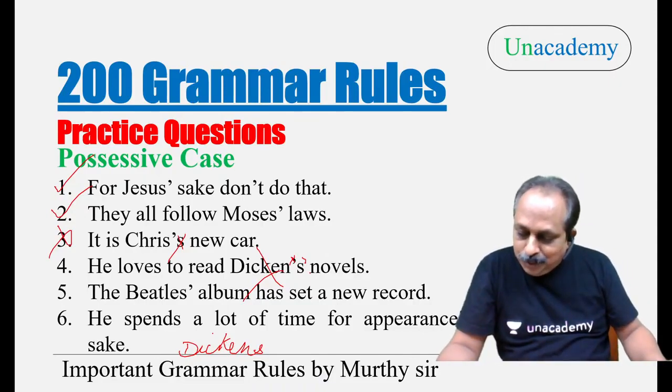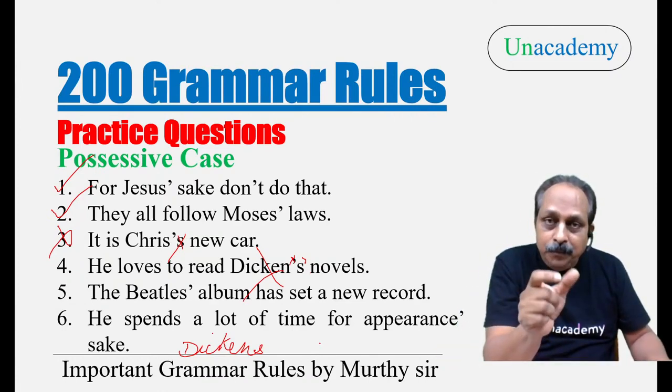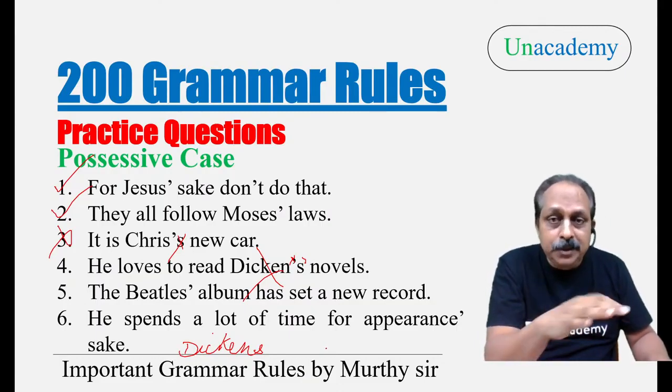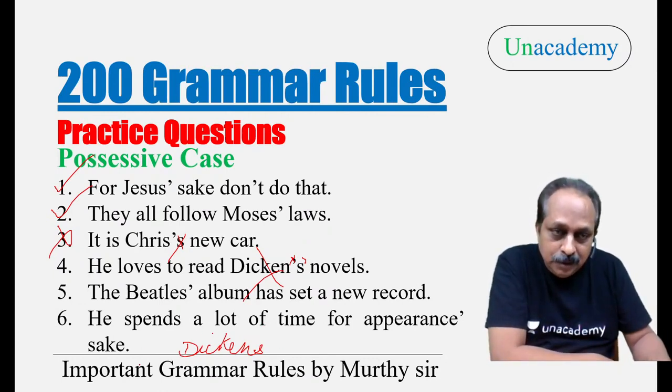Oh, you guys have gone to question number 6. Question 5, no error. Beatles, name of the rock group, the Beatles. Beatles ends in the letter S. Based on that, we should use the apostrophe after the letter S. And after the apostrophe, you should not use the letter S. That means the sentence is absolutely right.